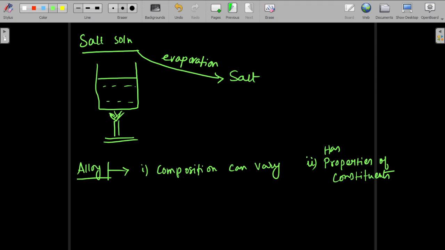That's why you make a mixture of copper and zinc, but copper is not going to remain shiny for long, so keep it shiny, use zinc, keep it strong, use copper, both coming together. Okay, but the composition can vary. So due to these two very important reasons, alloy can be considered as a mixture.